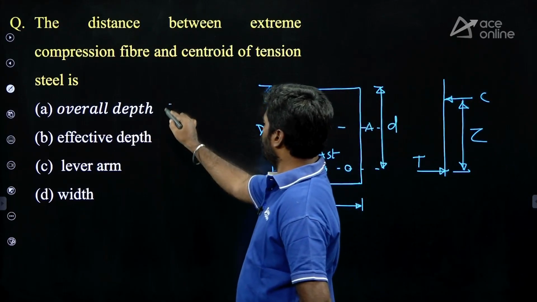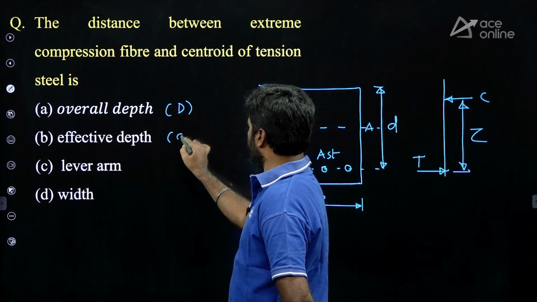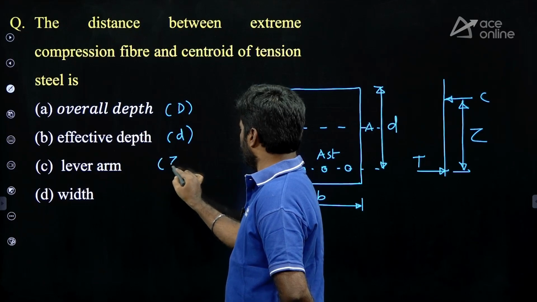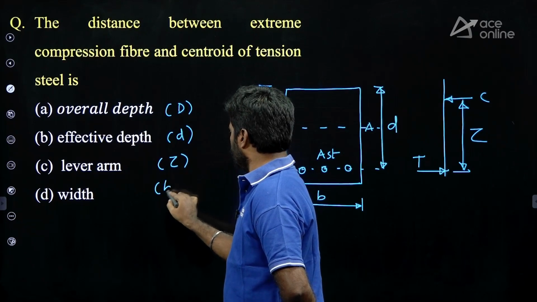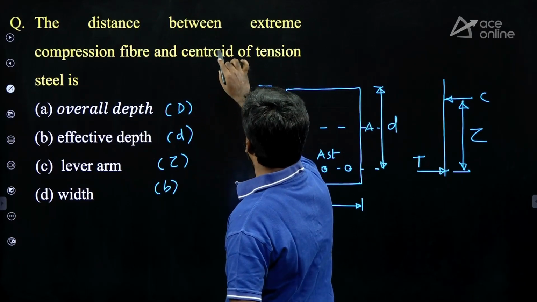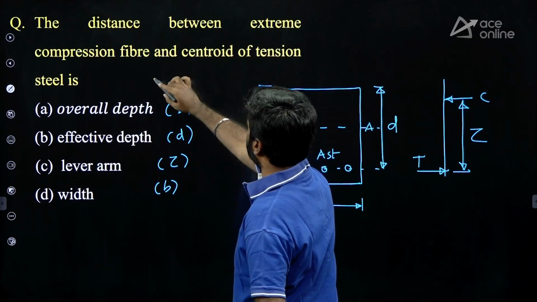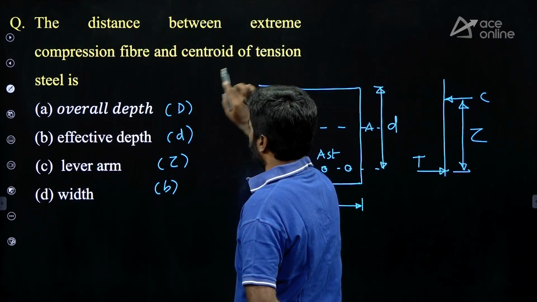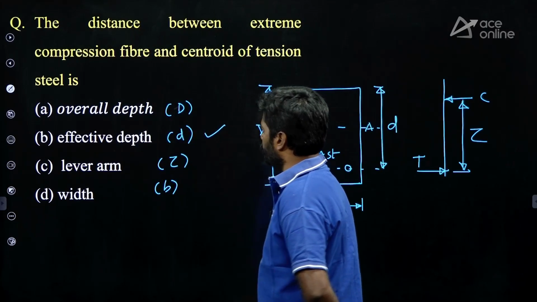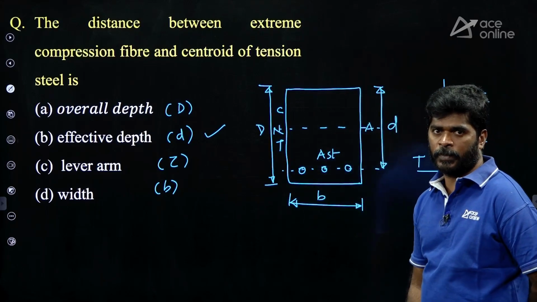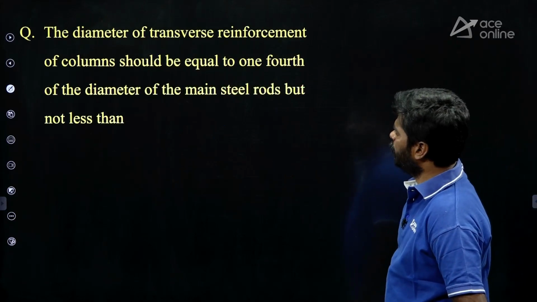This is overall depth, this is effective depth, this is the lever arm, and this is the width. Here they have given the distance between extreme compression fiber and centroid of tension steel. This is effective depth. Right. Next question.